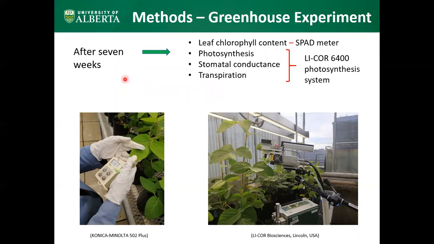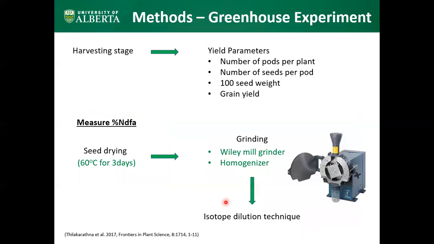Then after about 7 weeks, leaf chlorophyll content was measured using SPAD, and photosynthesis, stomatal conductance, and transpiration data were collected using the LI-6400 photosynthesis system. During the harvesting stage, I will be collecting yield parameters such as number of pods per plant, number of seeds per pod, 100 seed weight, and grain yield.